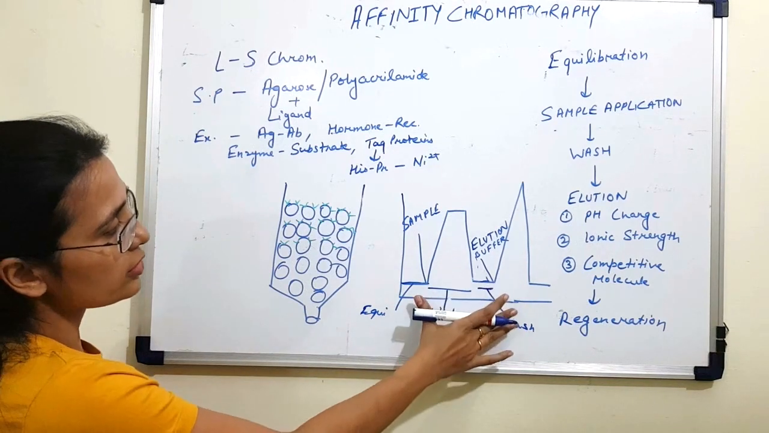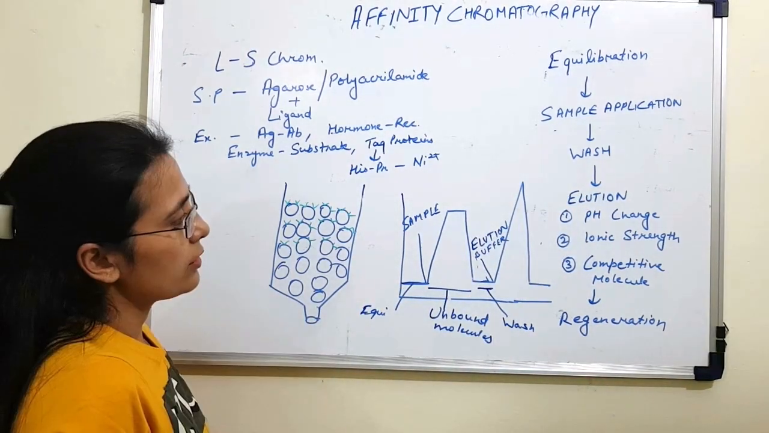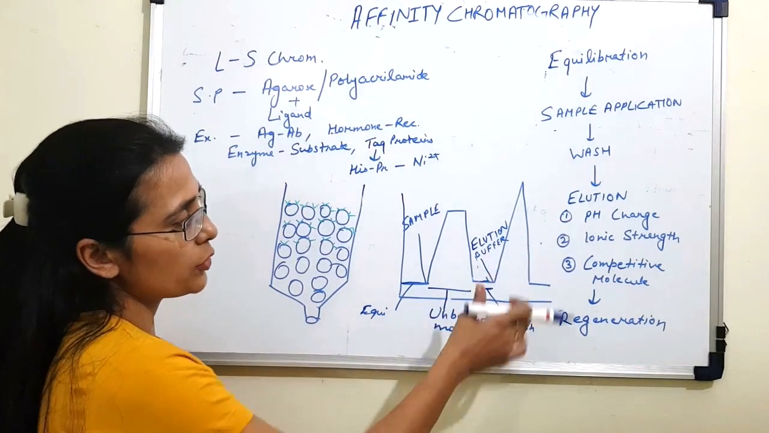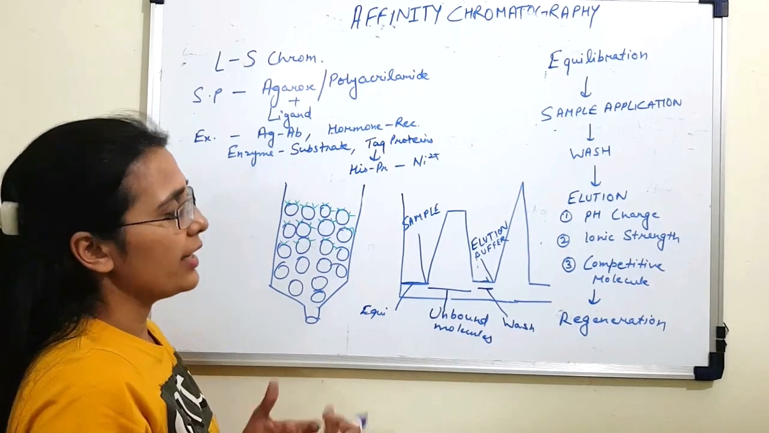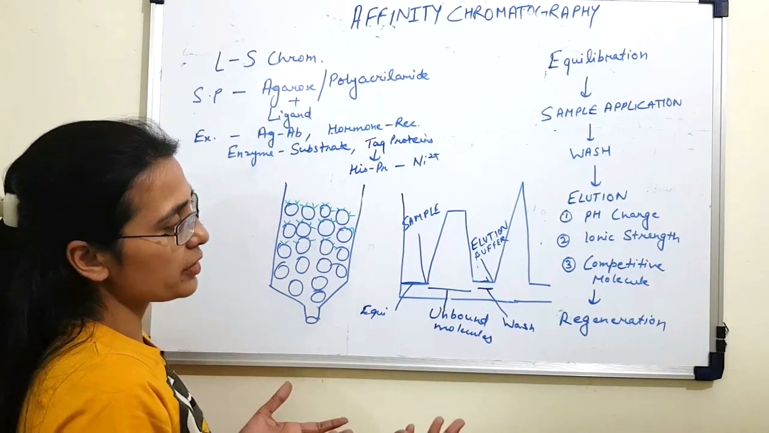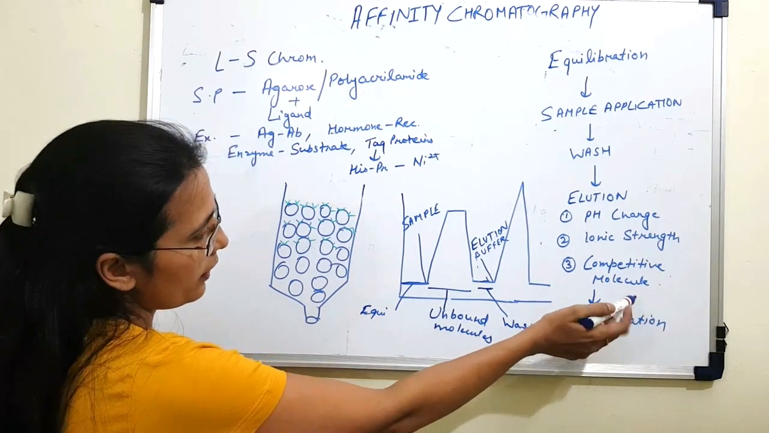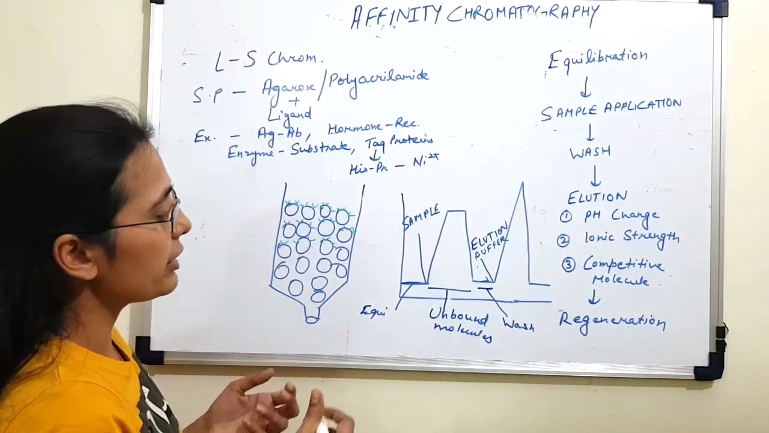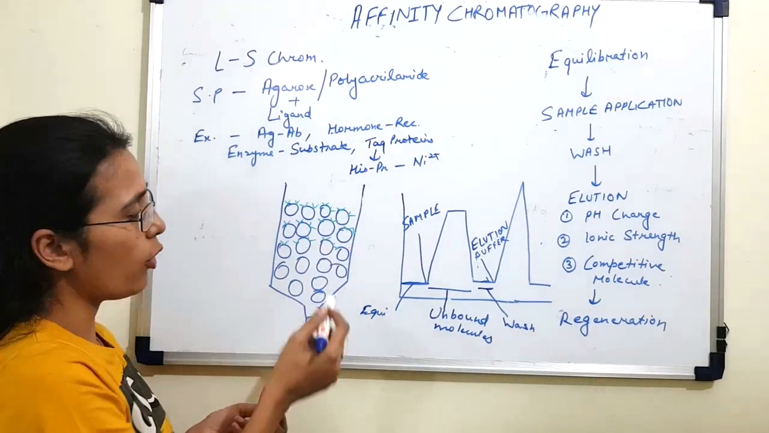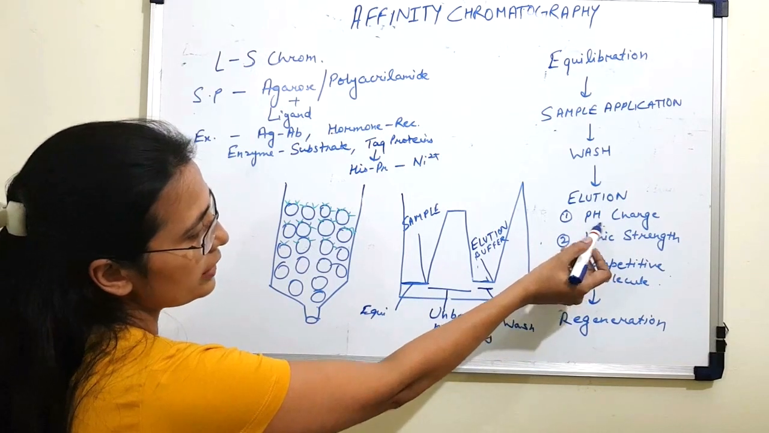Now once the wash step is done, the next step is elution of your protein of interest. Elution can be done using non-specific methods like change in pH or change in ionic strength, and also using specific methods like providing a competitive molecule. The competitive molecule can have affinity for either your ligand or your molecule of interest. So let's talk about the change in pH.